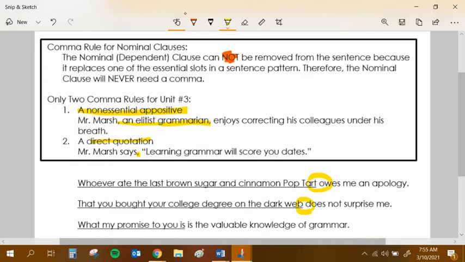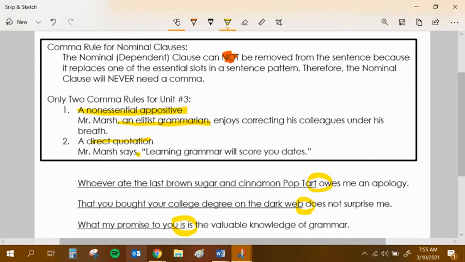Here's another one. Even when the 2 verbs are the same and it sounds like you're repeating yourself, don't lose sight of what you're doing grammatically. If I said, what my promise to you is the valuable knowledge of grammar. I'm a good talker. And here is your noun clause. What my promise to you is what your noun clause would be. This is your subject going into this verb. And people get really weirded out by having 2 verbs that are the same, but you don't put a comma there. It's just a subject going into a verb. No comma in any of these.